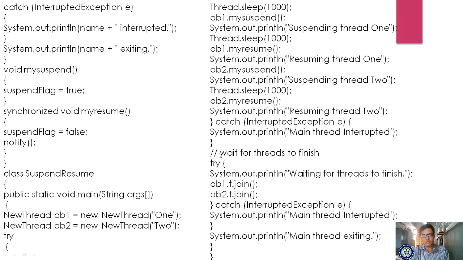If it has finished, then that thread has stopped executing. Clear? So you are writing a try catch block. In the try catch block you are calling object1.t.join and object2.t.join. If any interrupt occurs, it is caught by the catch block and "main thread interrupted" is displayed, and if not, finally you are getting "main thread exiting".